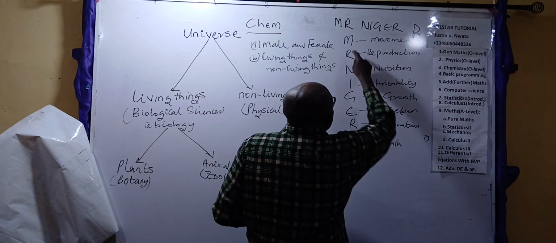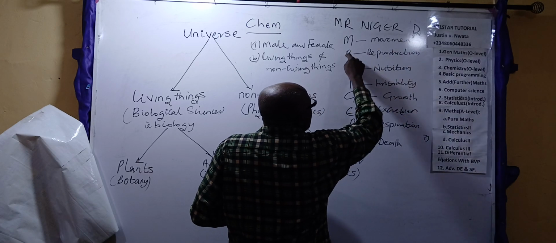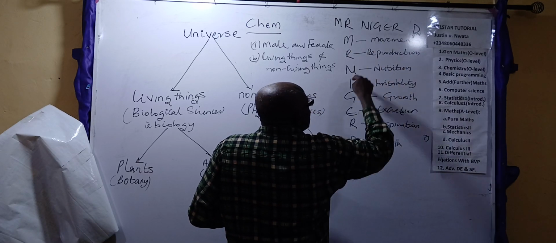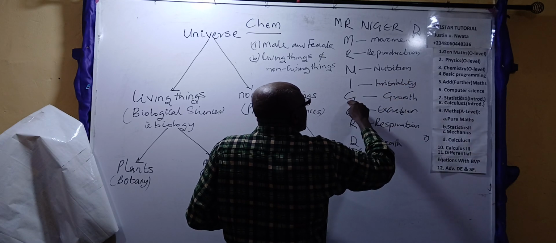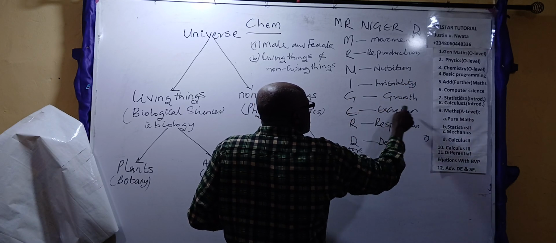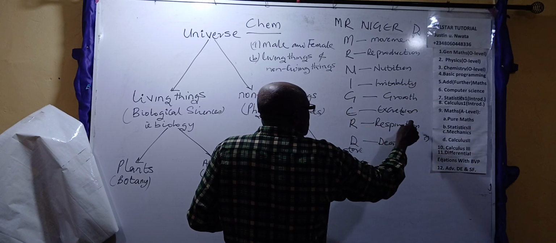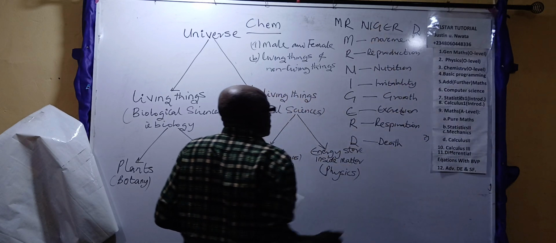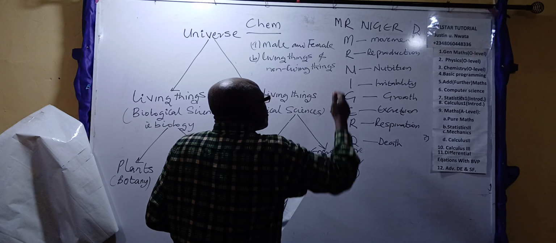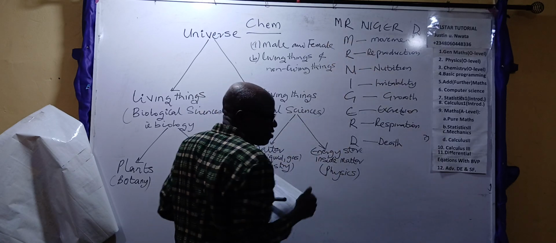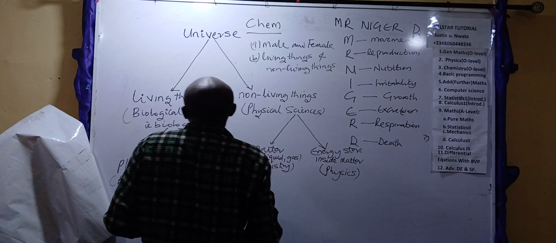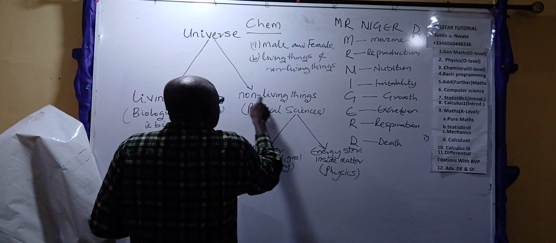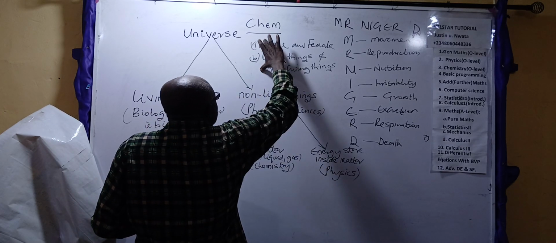M stands for movement, R stands for reproduction, N stands for nutrition, I stands for irritability, G stands for growth, E stands for excretion, R stands for respiration, D stands for death. Every living thing satisfies this quality, and anything that doesn't satisfy this quality is called a non-living thing. Hence, the universe is divided into living things and non-living things. This is a classification given to us by God.